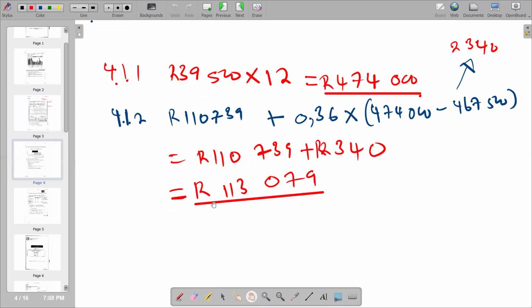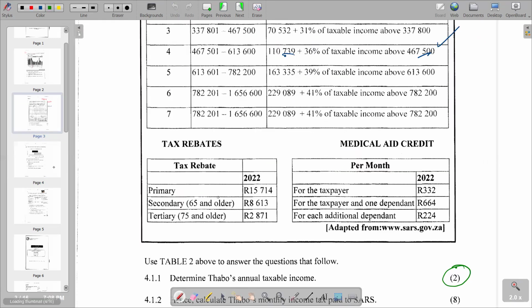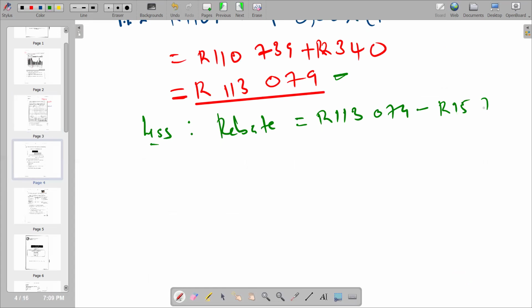So we come here, we say less rebate. And then we subtract the figure that we identified here, 15,740. Subtract there. The answer that you're going to get is 97,365. So this is what we have here.